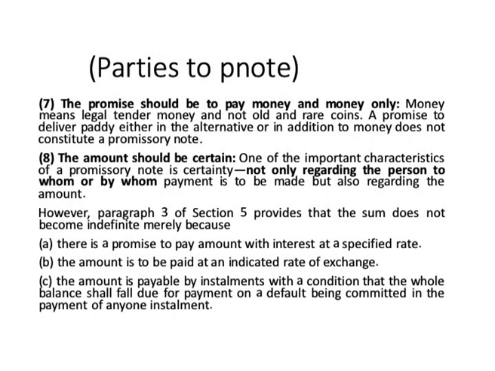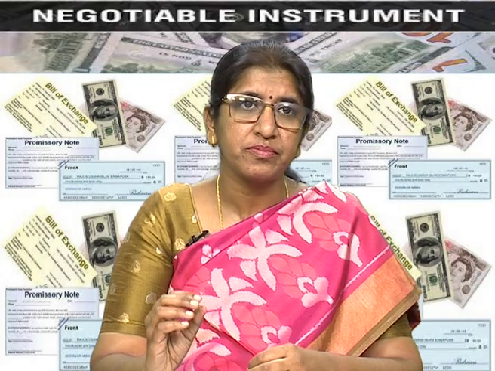Another essential element of a promissory note apart from this is that the transaction amount should be certain. See, we said maker should be certain, payee should be certain, but apart from that the amount also should be certain. So, I cannot say I promise to pay B as much as I can, or whatever I earn in the next month, or however much money I can save in the next month. I cannot write promissory notes like that, they are not valid promissory notes. So, the amount has to be specific.